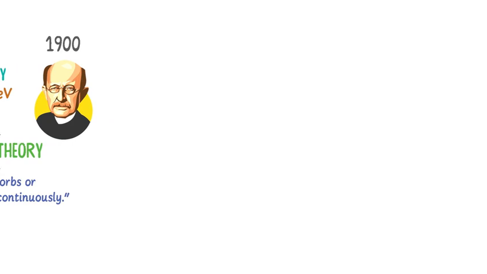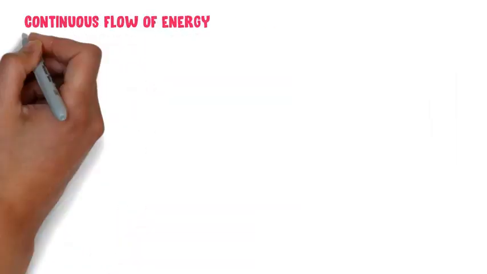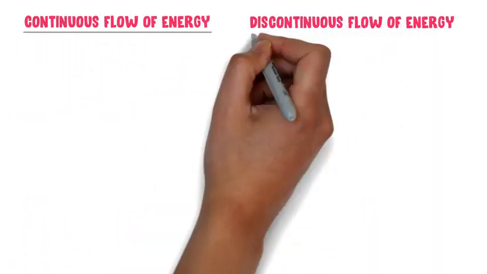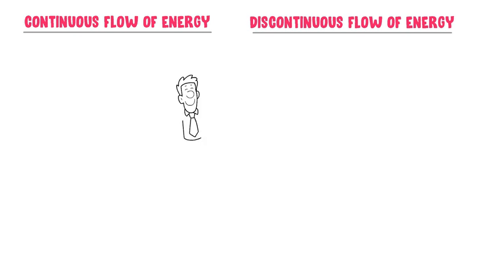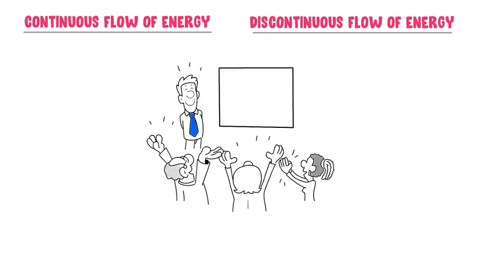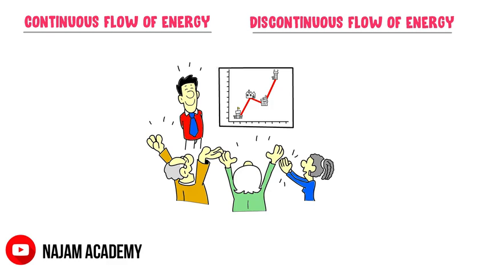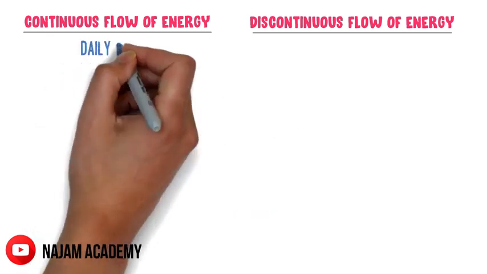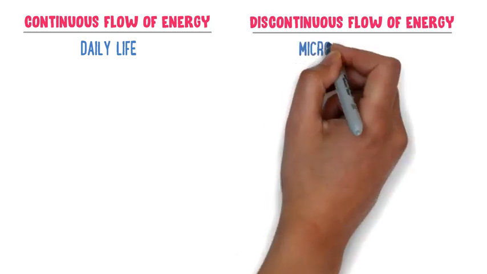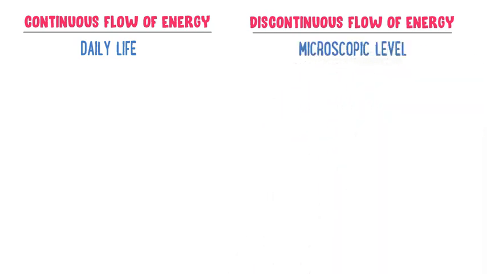Now I am going to teach you the concept of continuous flow and discontinuous flow of energy. Believe me, if you understand this concept, you understand Planck's quantum theory, which no one is teaching us in the school or college course. Remember that continuous flow of energy happens in our daily life, while discontinuous flow of energy happens at the microscopic level. Firstly, let me teach you the concept of continuous flow of energy.